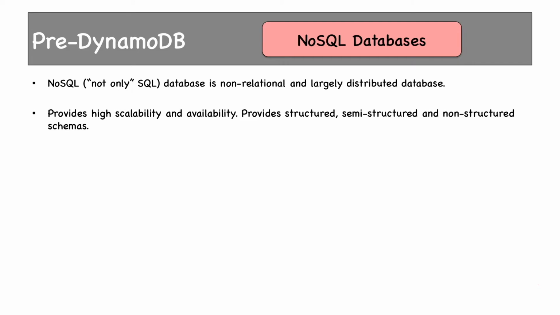What is the need for all these schemas? Over the years, especially from the advent of the internet, our data pattern has changed. Whatever data we have today, more than 90% of it was generated in the last year, and this trend will continue. Every year, data will keep on increasing. Application requirements have also changed. We have all types of applications nowadays. We have apps for smartphones, social networking applications like Facebook, Twitter, LinkedIn, etc. We have data from IoT devices, Fitbits, CCTV cameras, and the list goes on.